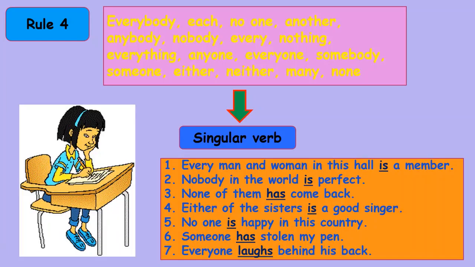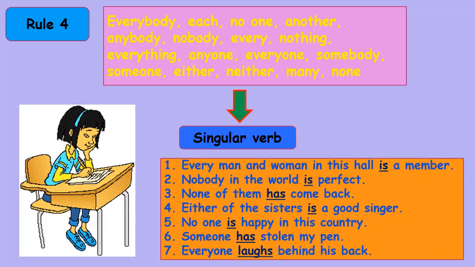The fourth rule says that we use singular verbs when the subject is everybody, each, no one, another, anybody, nobody, every, nothing, everything, anyone, everyone, somebody, someone, either, neither, many, and none. Let's look at a few examples.